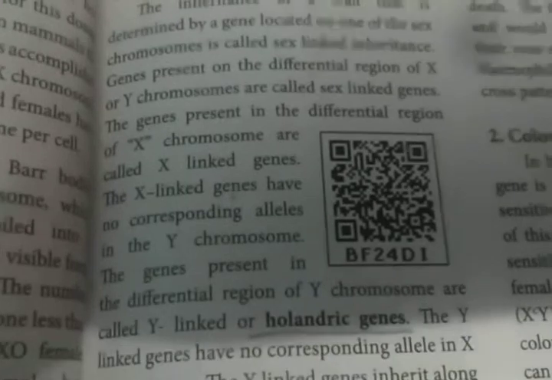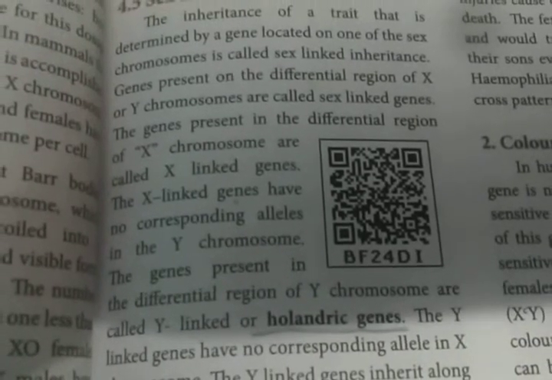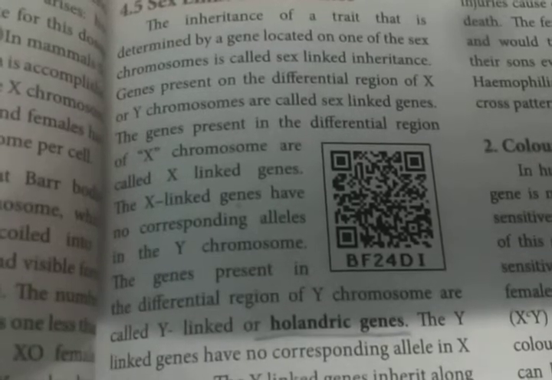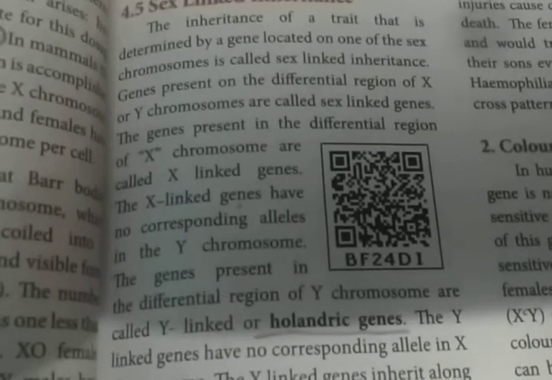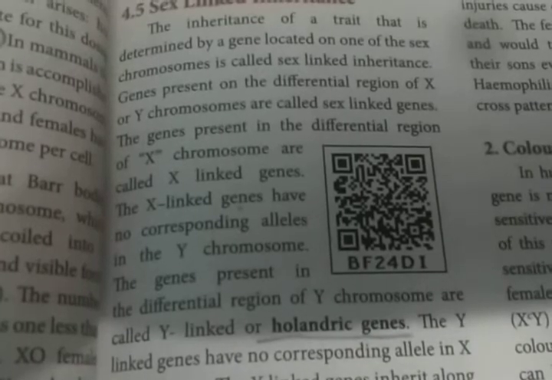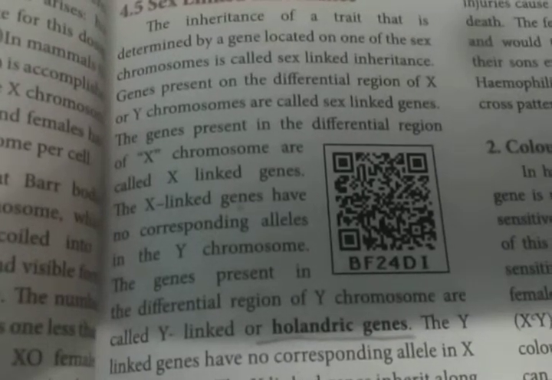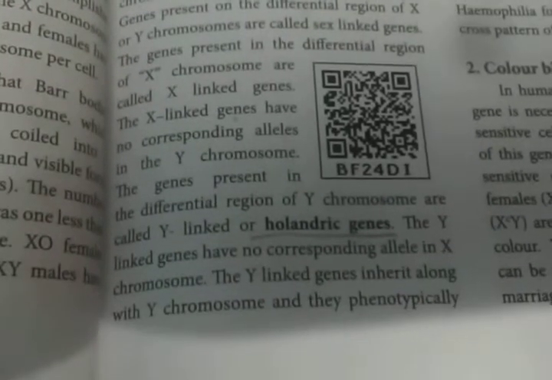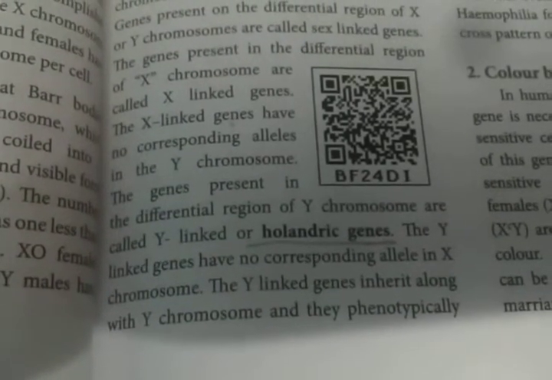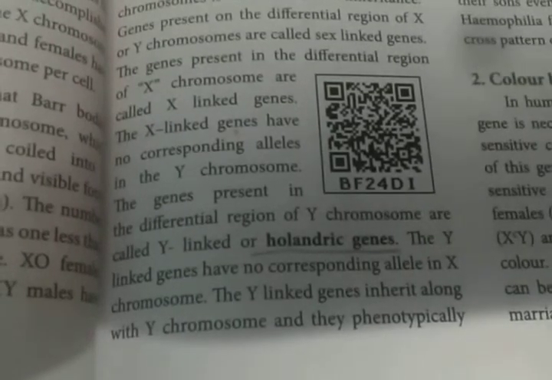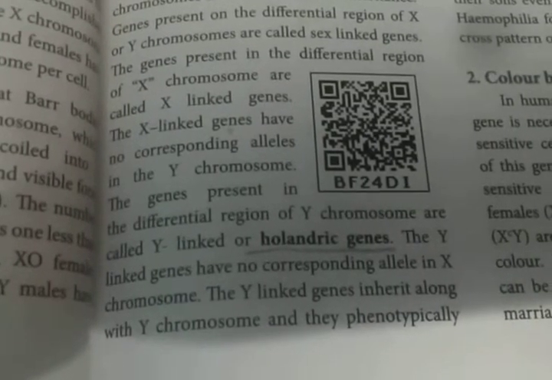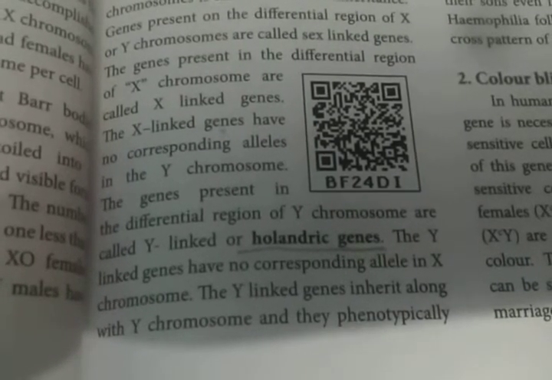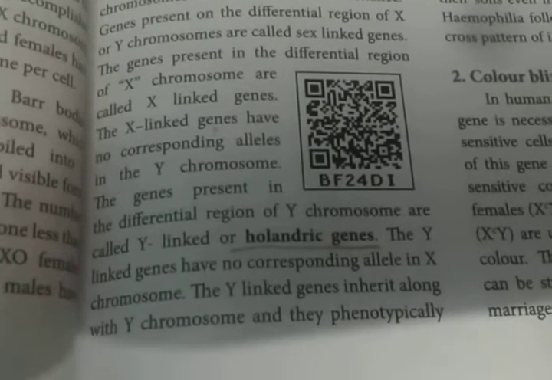The genes present in the different regions of the X chromosome have no corresponding alleles in the Y chromosome, so they are present only in the X chromosome. The genes present in the different regions of the Y chromosome are called Y-linked genes or holandric genes. The Y-linked genes have no corresponding alleles in the X chromosome. They are present only in the Y.